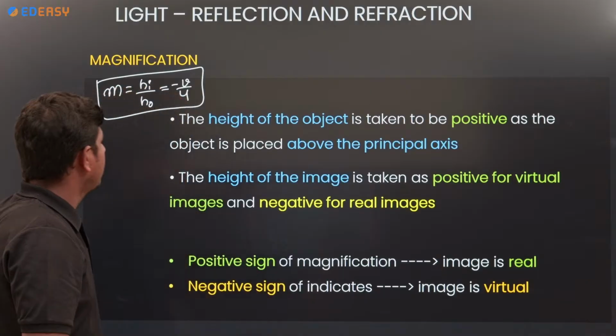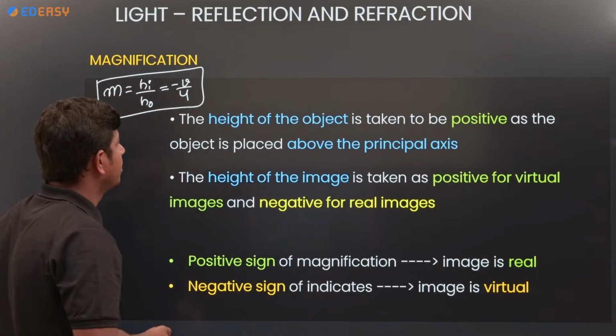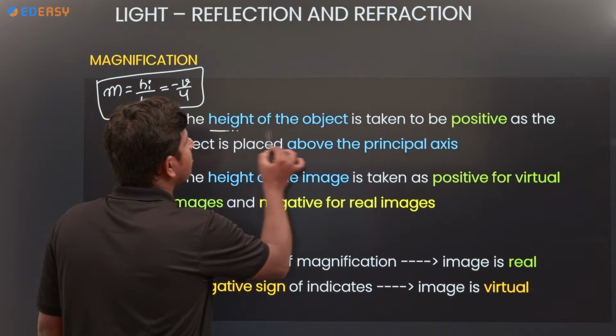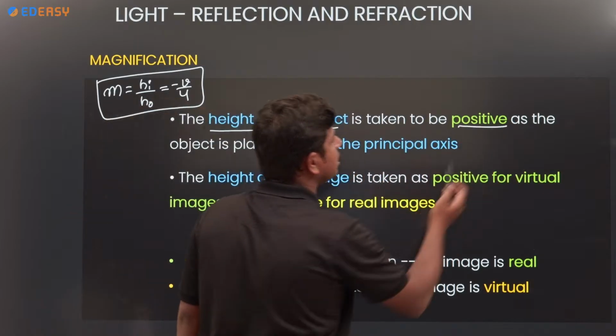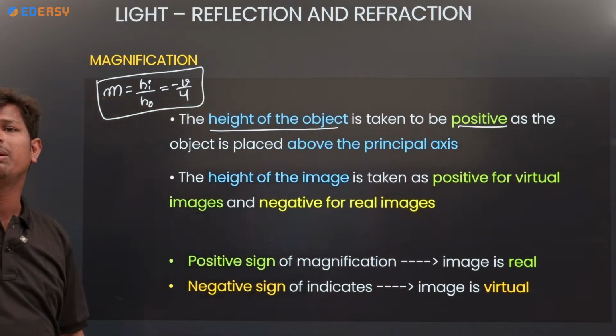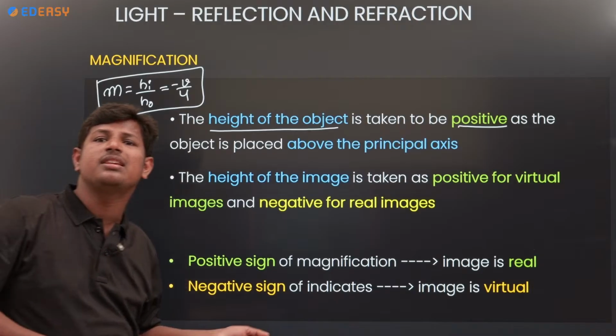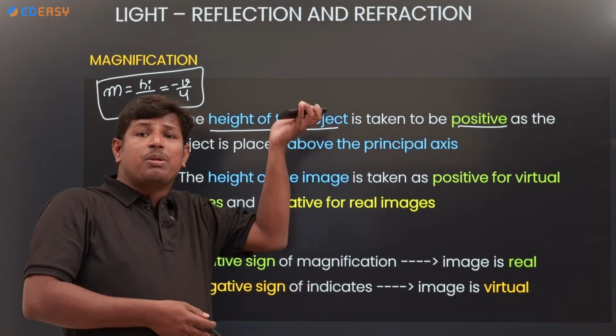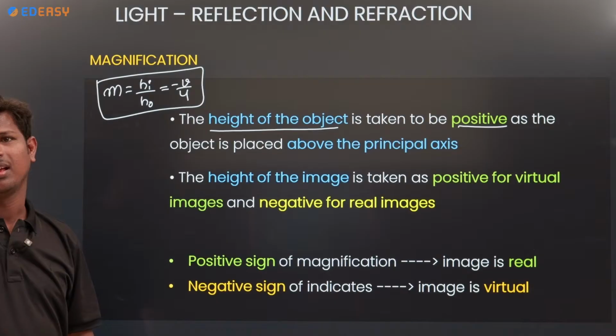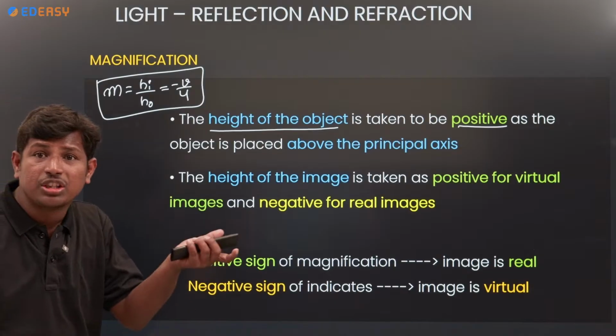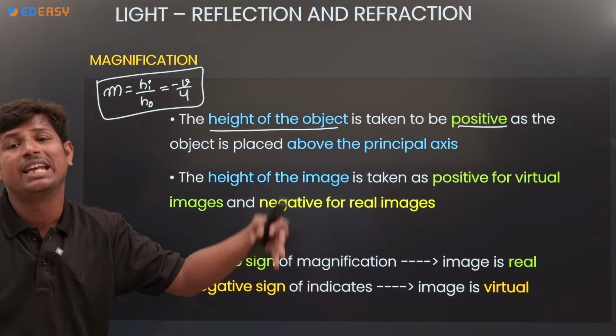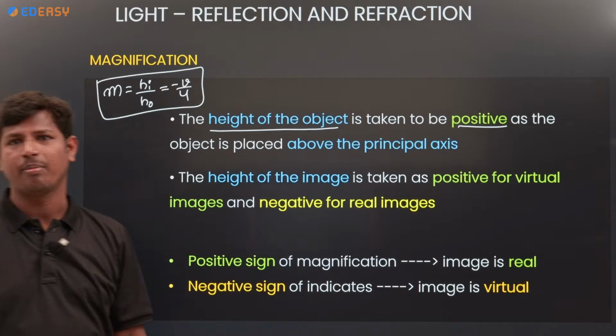Now, the height of the object is taken to be positive when it is above the principal axis. Above the principal axis positive, below the principal axis negative. Remember the points.